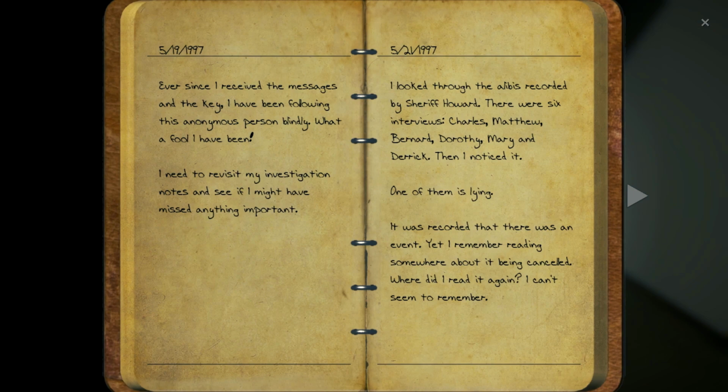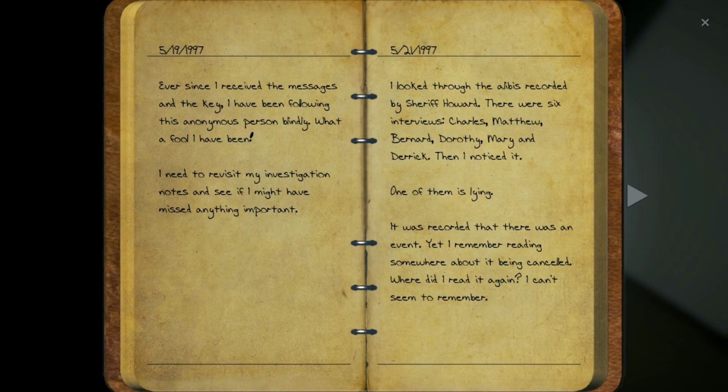Ever since I received the messages and the key, I have been following this anonymous person blindly. What a fool I have been. I need to revisit my investigation notes and see if I might have missed anything important. I looked through the alibi records by Sheriff Howard. There were 6 interviews: Charles, Matthew, Bernard, Dorothy, Mary, and Derek. Then I noticed it. One of them is lying.